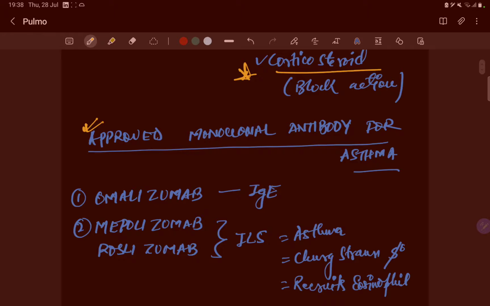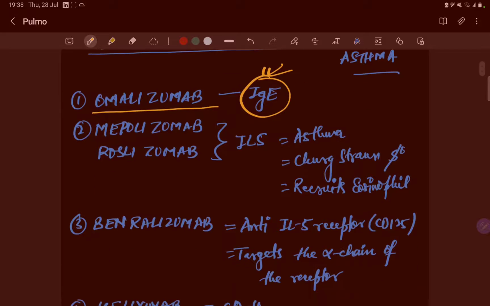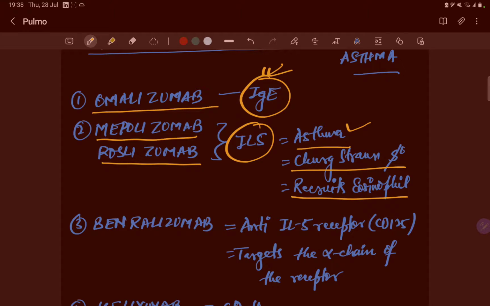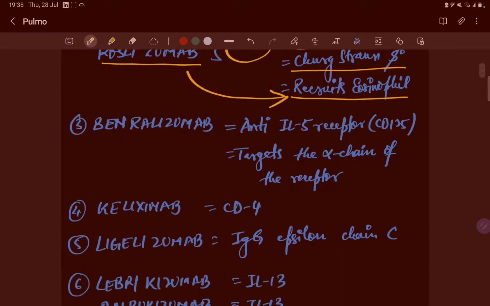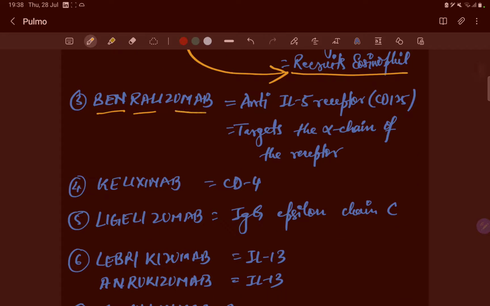The approved monoclonal antibody for asthma is omalizumab, which acts against IgE, the allergic immunoglobulin. Mepolizumab and reslizumab act against IL-5. They are also used in Churg-Strauss syndrome, since IL-5 recruits the eosinophil, so these antibodies reduce the eosinophil concentration. There is benralizumab, an anti-IL-5 receptor monoclonal antibody against CD125. It targets the alpha chain of this receptor.